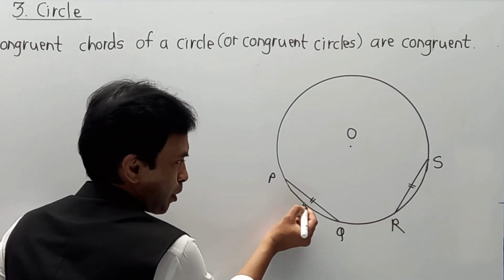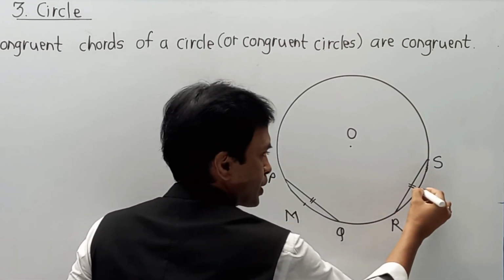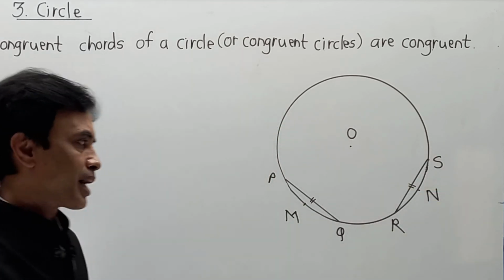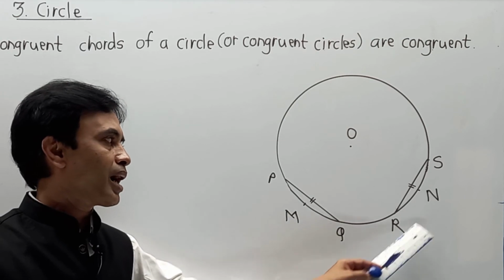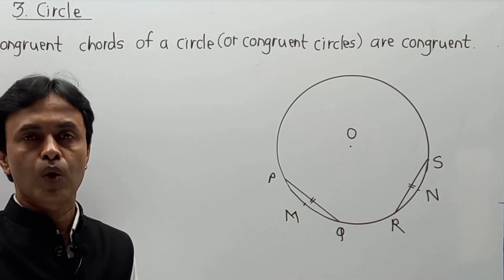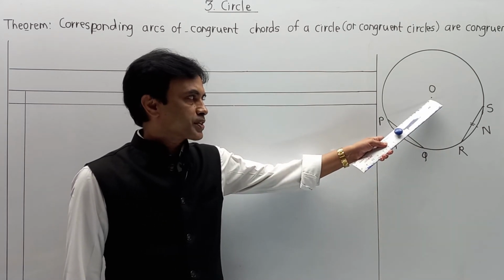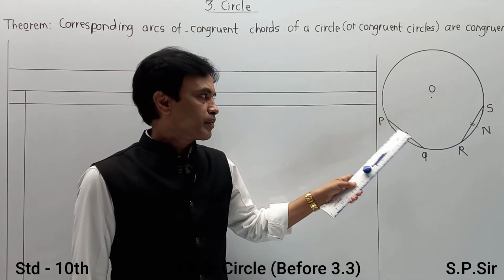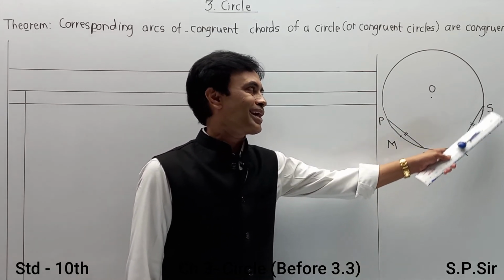Just to indicate the names properly, I am going to introduce a new point M and a point N, so that I can call the arcs arc PMQ and arc RNS, which I have to show congruent. Now O is the center of the circle, PQ and RS are the two congruent chords, and we have to prove that arc PMQ is congruent to arc RNS.